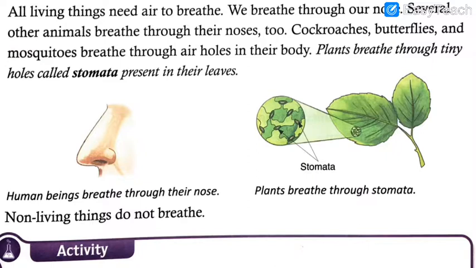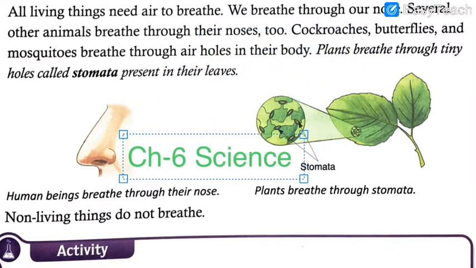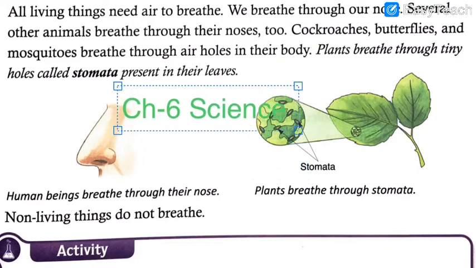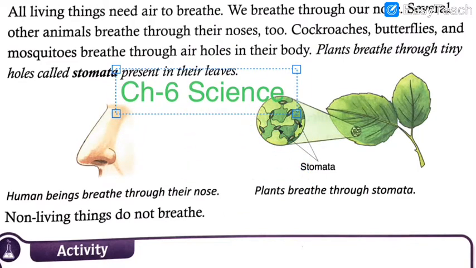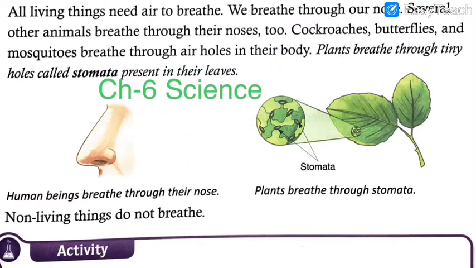You can give the heading Chapter 6 Science. Okay, I'll write it for you. You can give the heading Chapter 6 and then you can write Science. So temporarily I have written it for you. I have written on the screen for you to understand how you can give the heading.